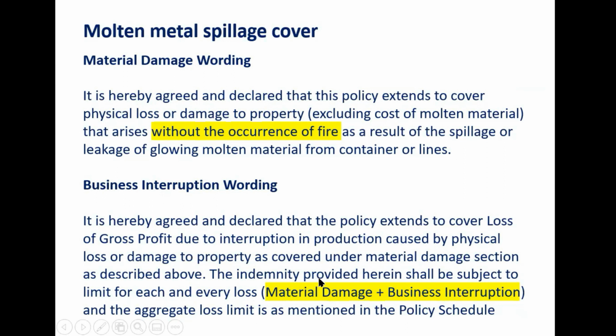But nowadays, under mega policy, this limit has been removed. You can go for 250 crores interruption cover also, no issues. Okay, but that limit has to be defined in the policy. Overall, material damage plus business interruption limit will be defined. Both put together, what limit do you want against this contingency?